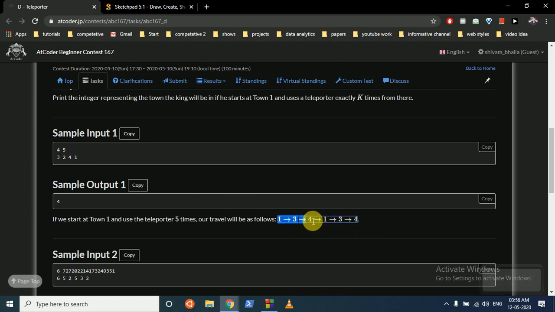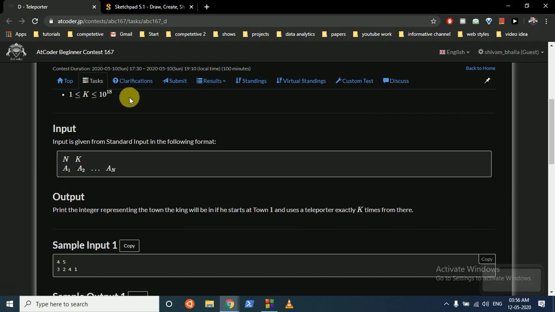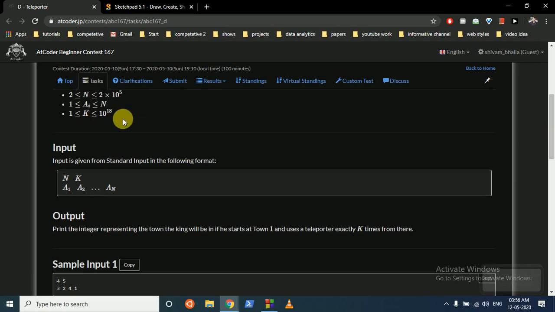So that's one trick you can find out. If you know the loop size, which here is 3, you can easily just mod K, because K is very large. If you know the loop size is 3, you can take K mod 3, such that you don't have to iterate over the loop again and again. You just find out, after the loops complete, what's the modulus and where we end up.